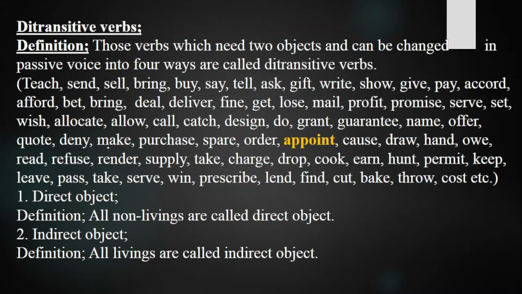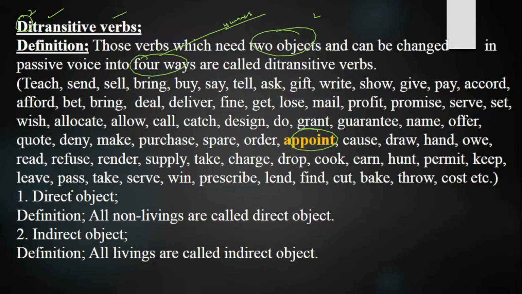Today we will be discussing the di-transitive verb appoint from active voice into passive voice, and how we are going to change it. Before changing this, we will take a glance at the definition of di-transitive verbs. Di-transitive means two transitive, which can be changed into passive voice, and the verb shows an action. Those verbs which need two objects and can be changed into passive voice in four ways are called di-transitive verbs.